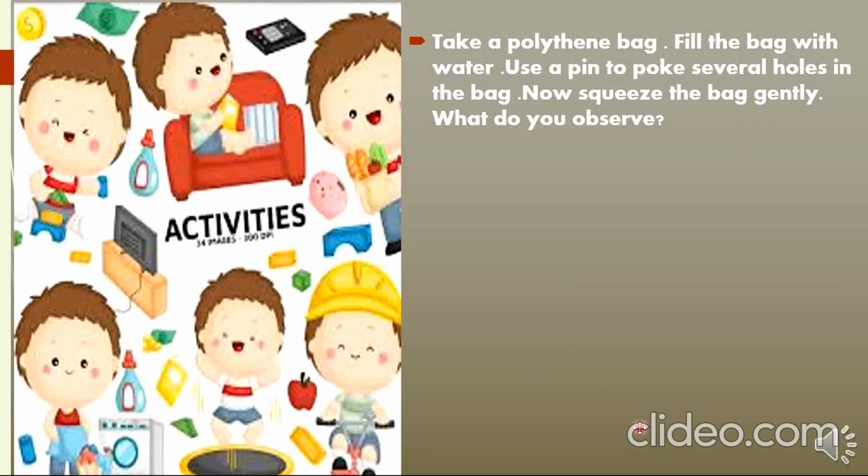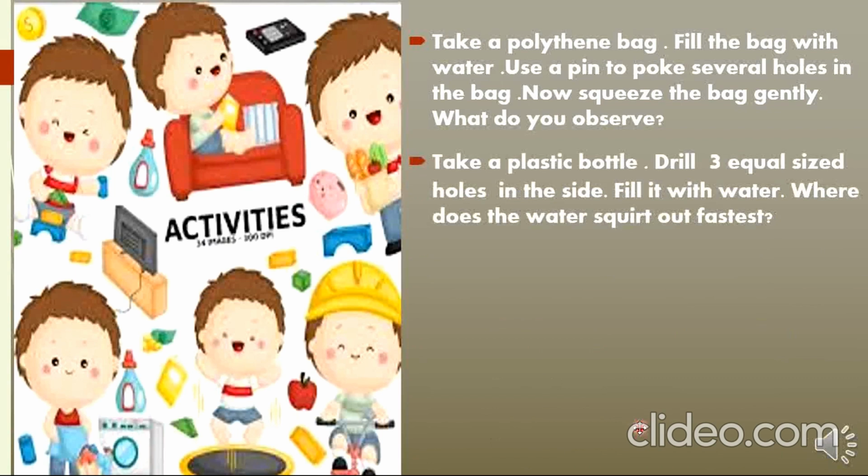Activities. Take a polythene bag, fill the bag with water, use a pin to poke several holes in the bag. Now squeeze the bag gently. What do you observe? Take a plastic bottle, drill 3 equal sized holes in the side, fill it with water. Where does the water squirt out fastest?